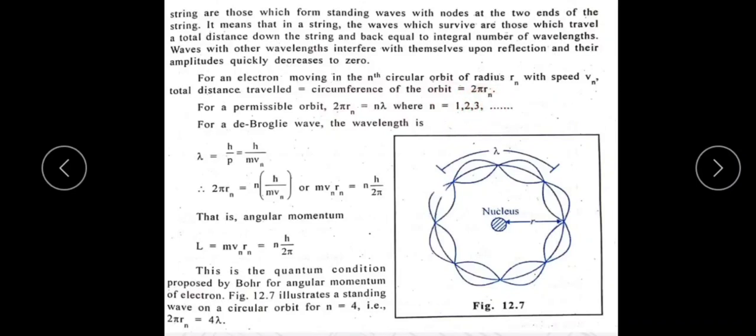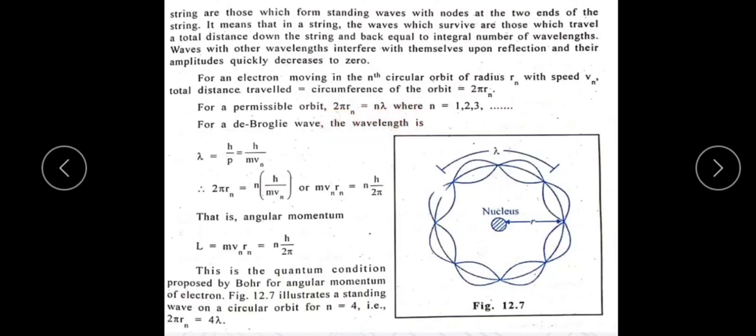For a possible orbit, 2 pi r is equal to n lambda, because in one circumference of the circle n wavelengths are present, hence the circumference is equal to n lambda.